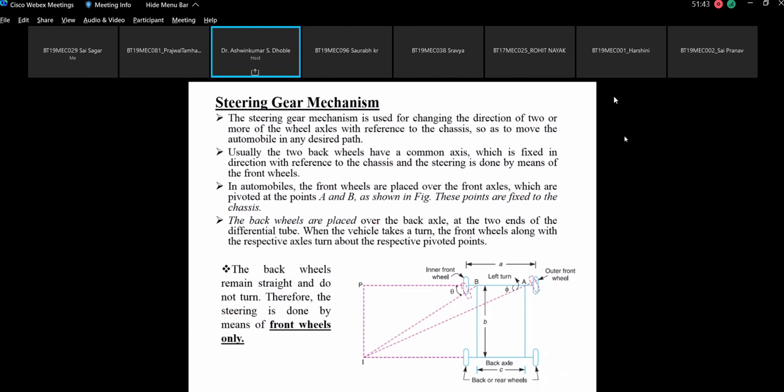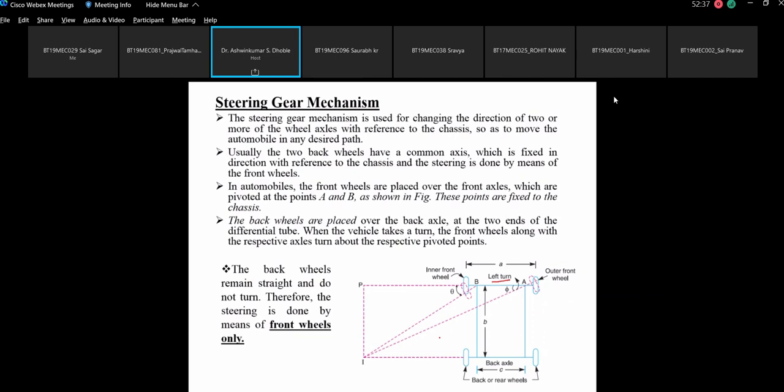Now please read these lines. When the vehicle takes a turn, the front wheels along with the respective axles turn about the respective pivoted points. So the wheel will turn around these pivoted points. The pink dotted line is showing you that the vehicle is taking a left turn. It is written here, left turn. The back wheels remain straight and do not turn. Therefore the steering is done by means of the front wheels. Based on this diagram we have to do certain calculations to know exactly how you can achieve proper steering.